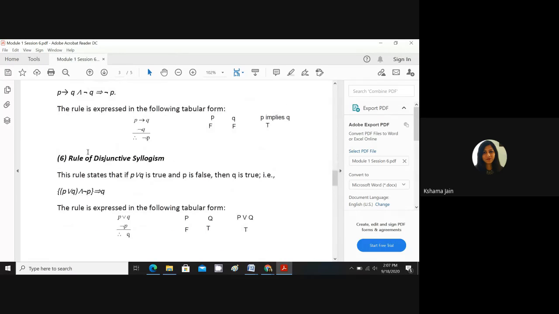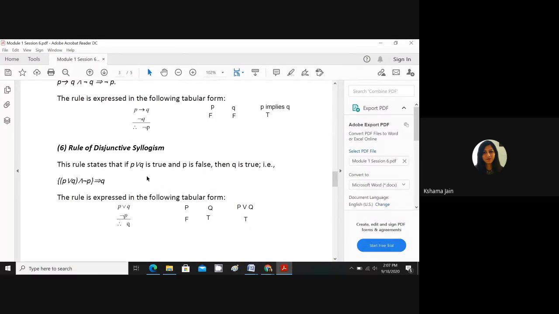Next comes the rule of disjunctive syllogism. It says if P or Q is true and P is false, then you draw it: P or Q is true, P is false. If I put Q also false, then this is not possible. For making it true, Q will have to be true.